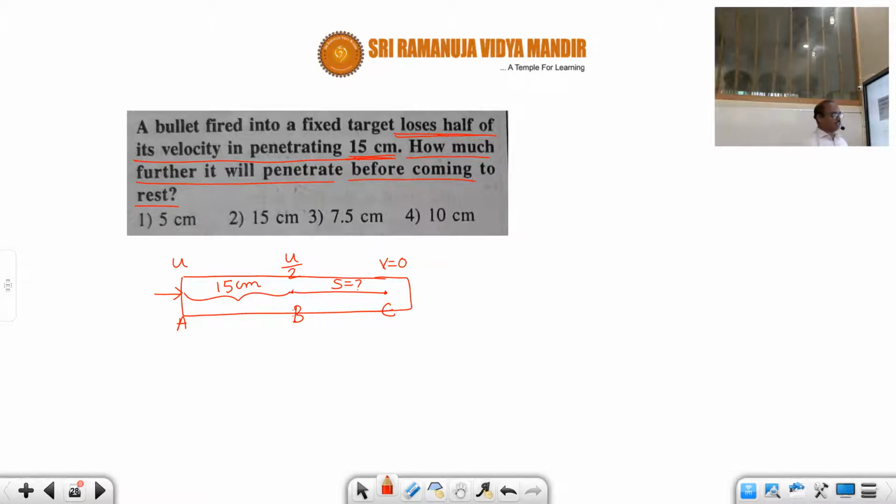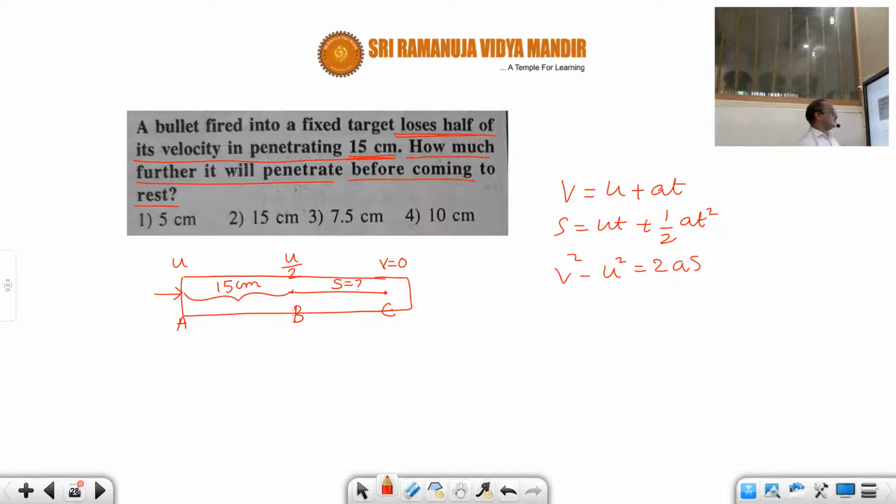First we look at the equations suitable for the given conditions. We start with the first equation, v equals u plus at, which is not suitable because there is no time term in the given information. So we eliminate it. Then s equals ut plus half at square, we also eliminate, again because the time information is not there. Then we use v square minus u square equals 2as.